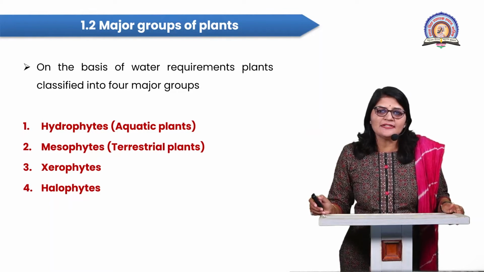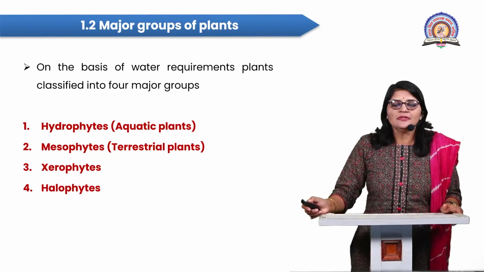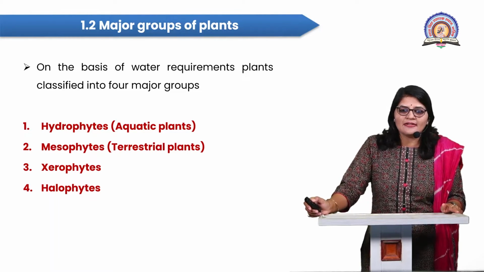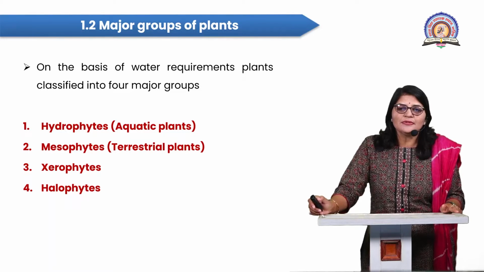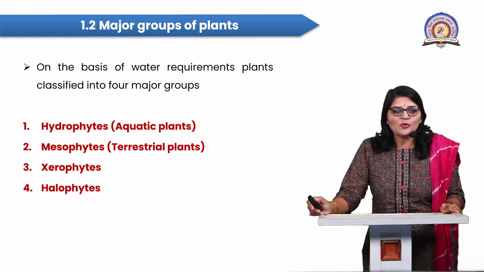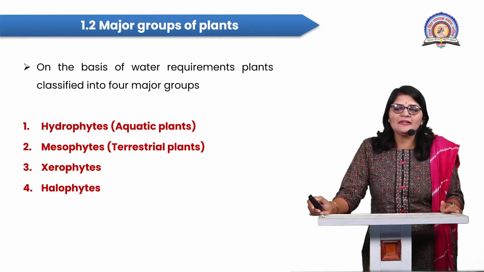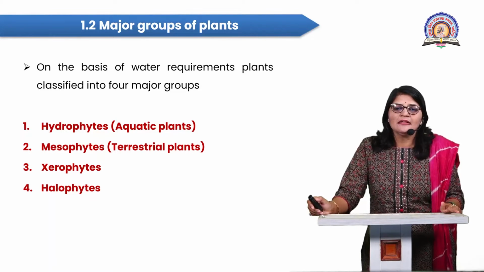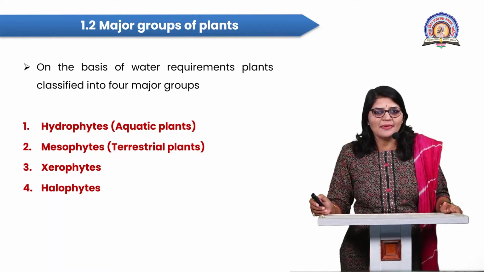The hydrophytes are plants that specifically grow in plenty of water, inside the water. Those plants are called aquatic plants, or hydrophytes. Examples are Hydrilla and Ceratophyllum.